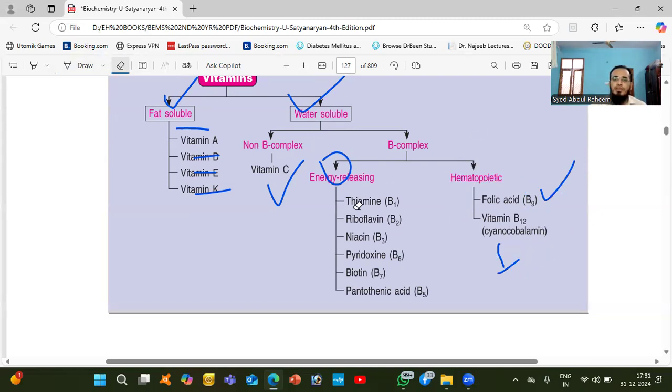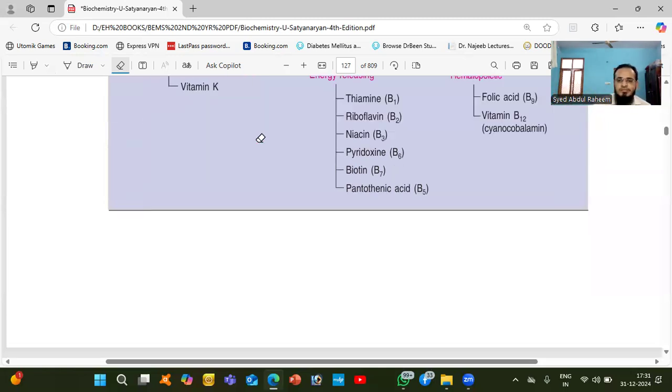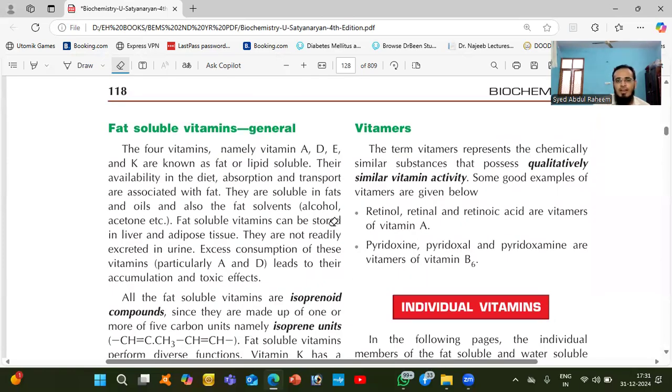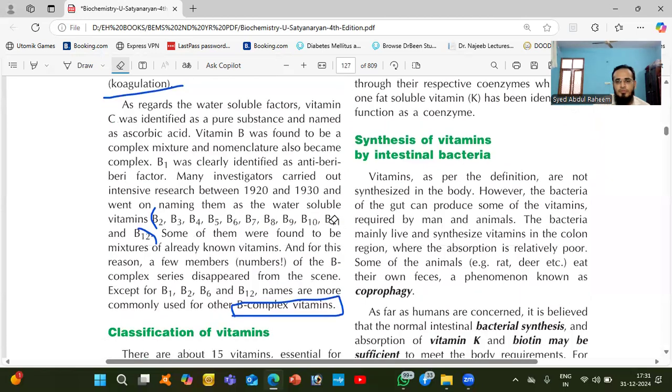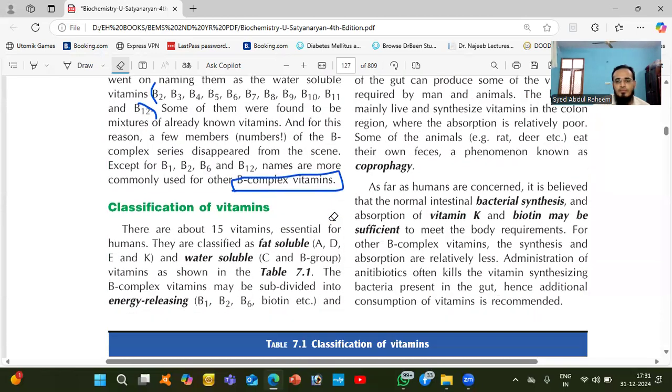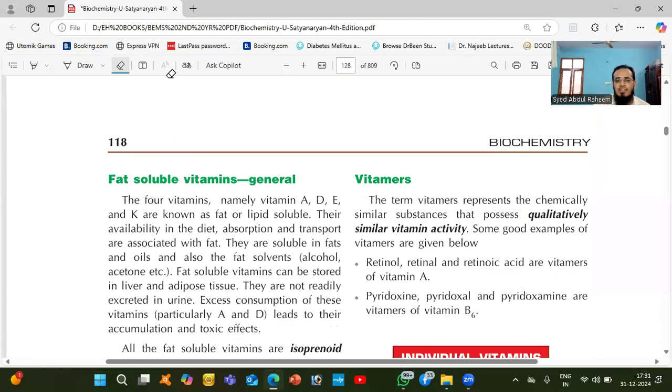So here, these are the vitamins: fat soluble, water soluble. Fat soluble are A, D, E, K. B and C come under water soluble. So we'll discuss what is meant by fat soluble and water soluble. First, we'll do fat soluble.